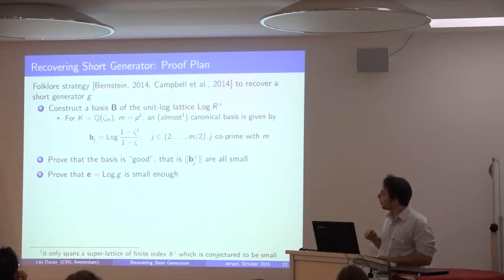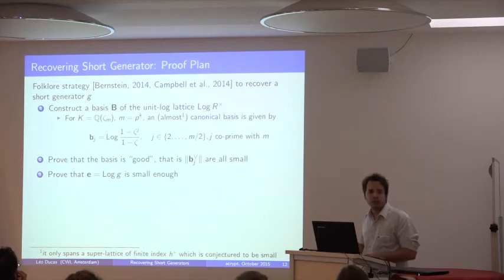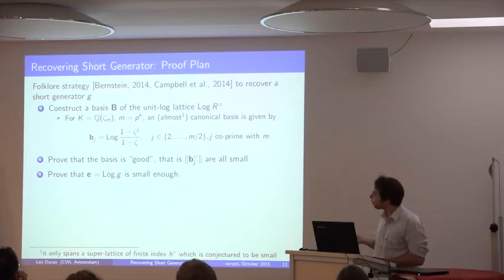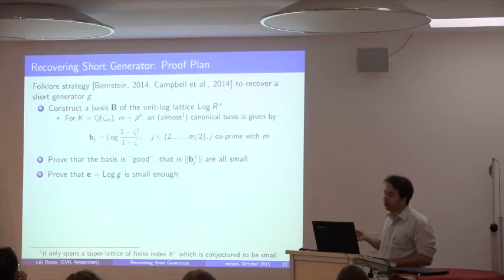And finally, we're going to need to prove that what we want to correct is actually a small error. Okay? So if we take E equal to log of G, which is the error we want to recover, that's small enough so that the bounds I just showed before are going to be verified.